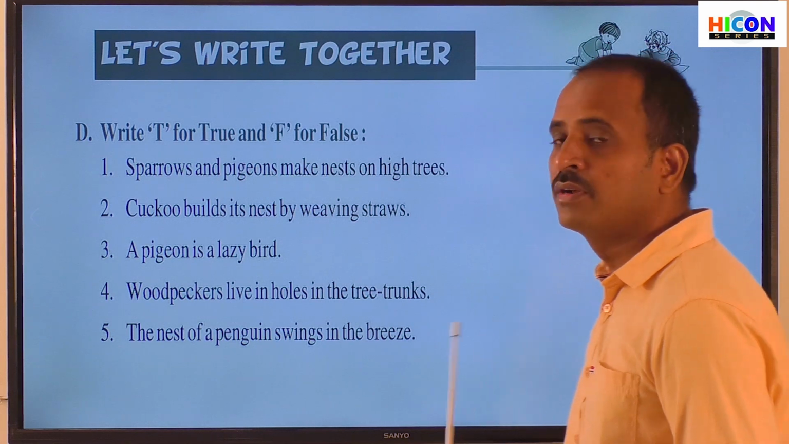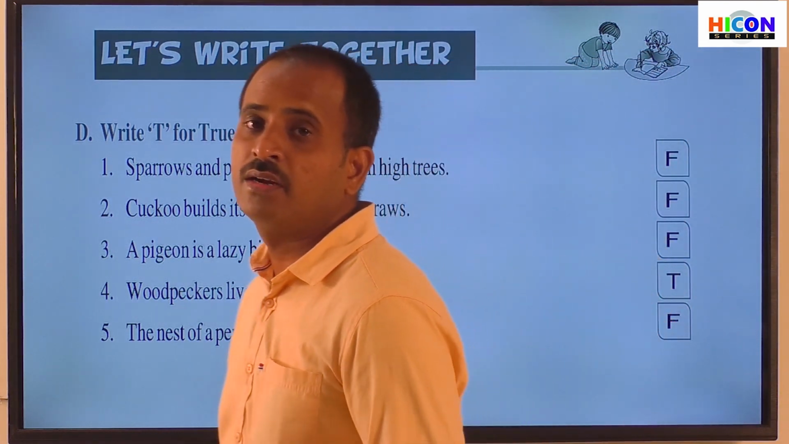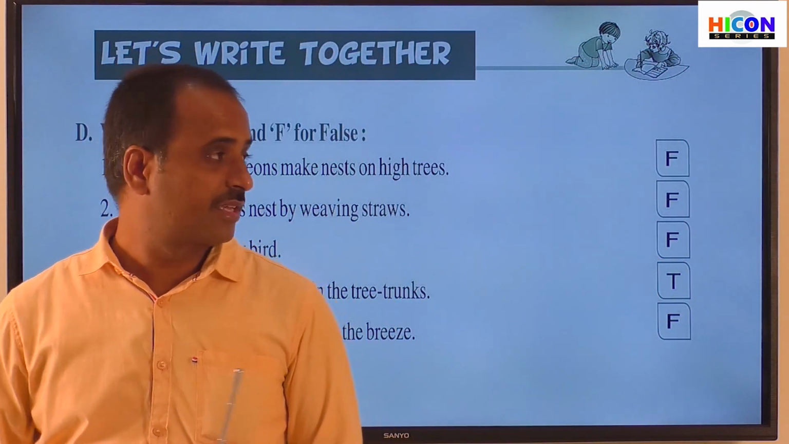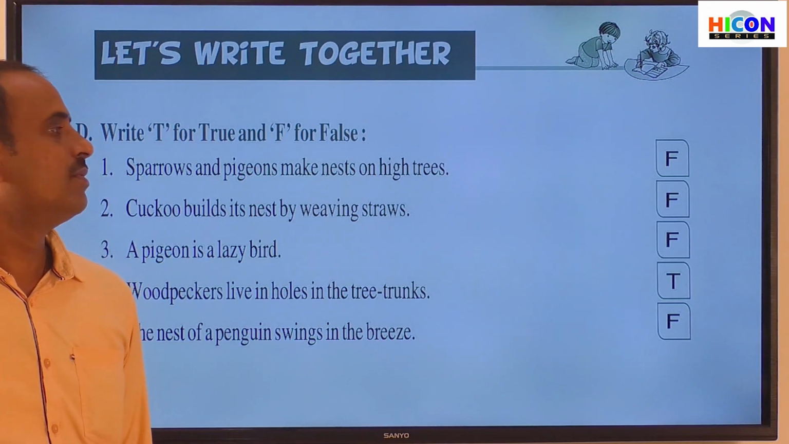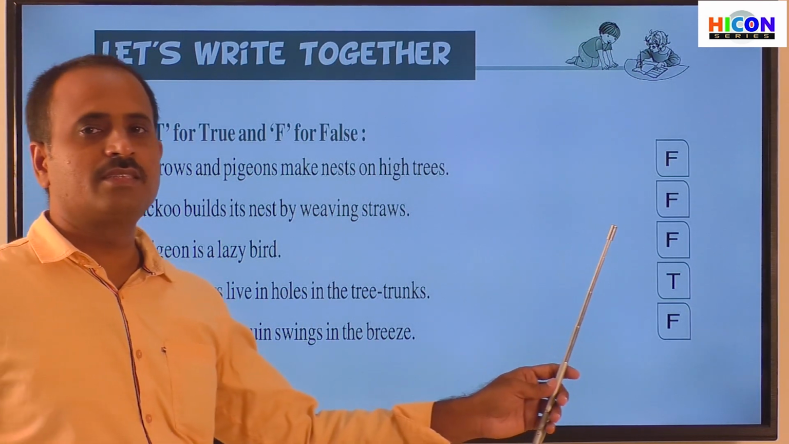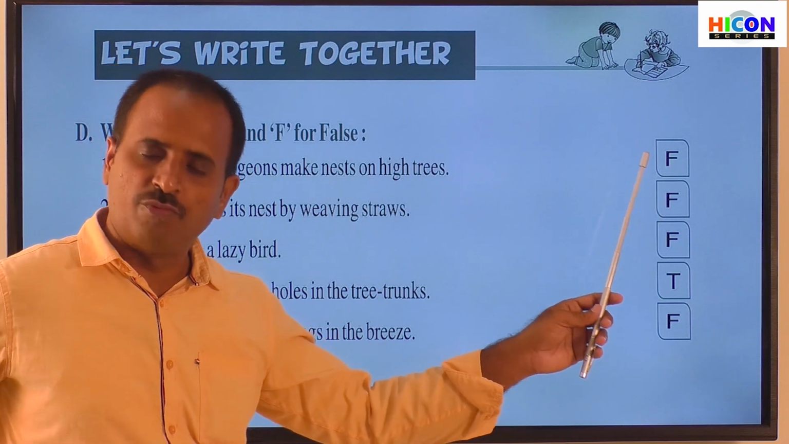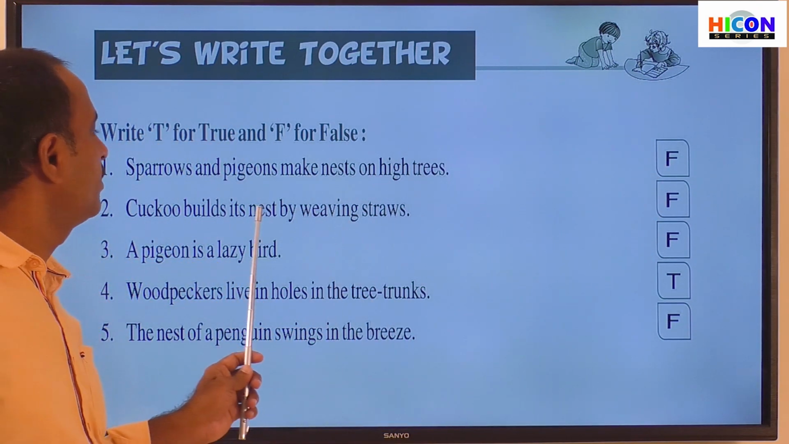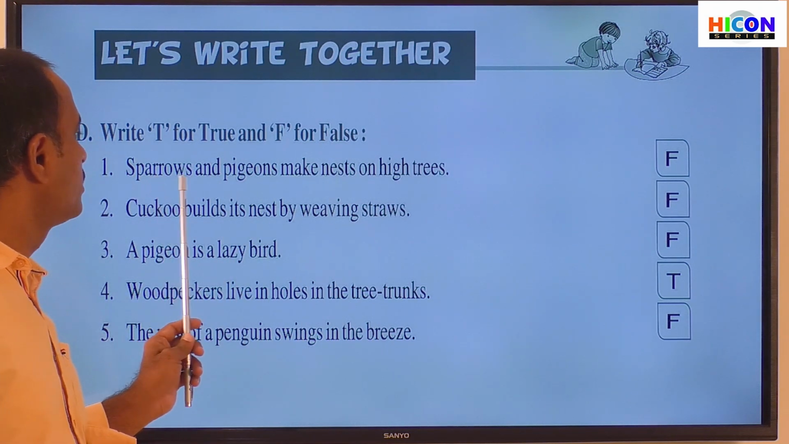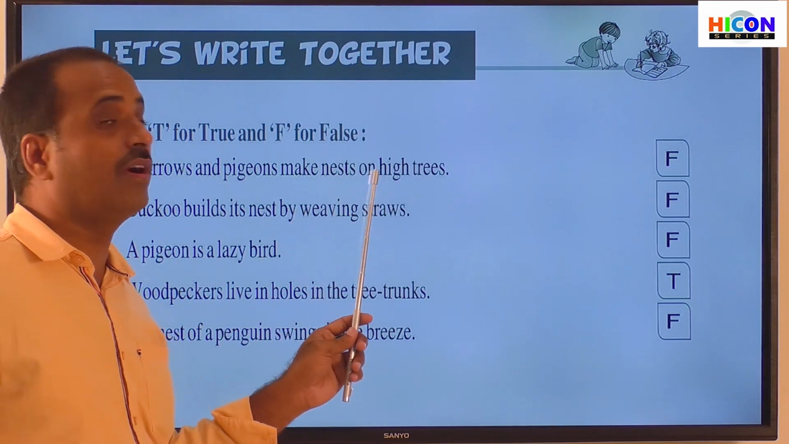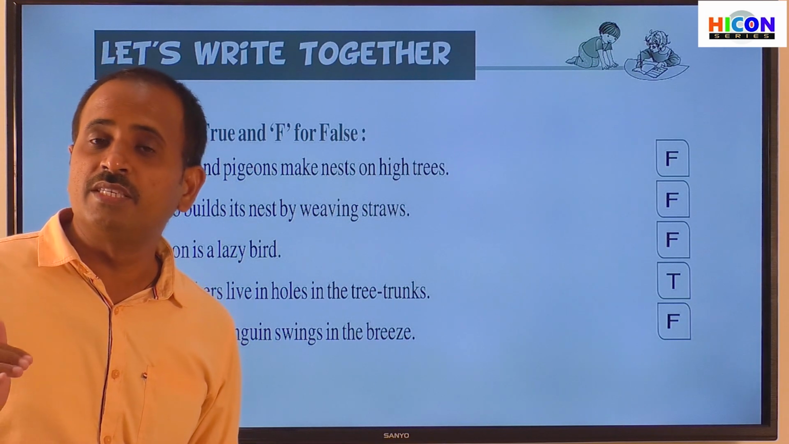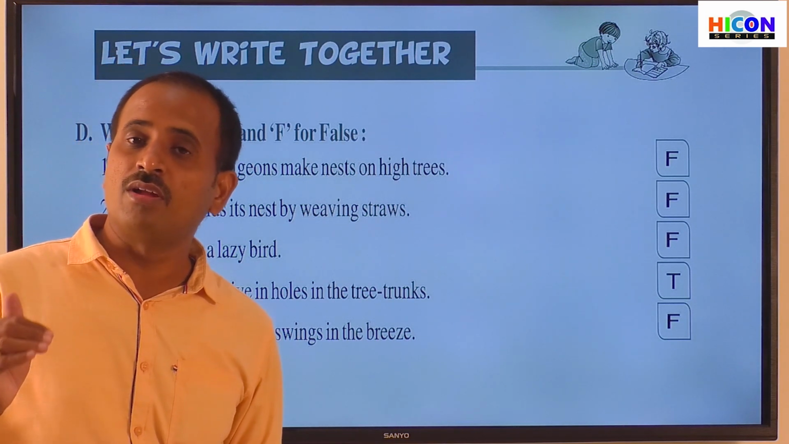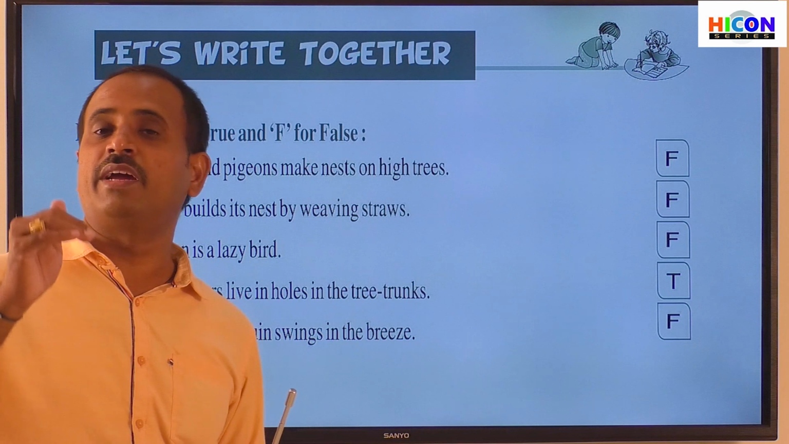So children, look at the screen. You are observing the answers on the screen. So what is the answer for the first sentence? It is F. F means false. That means the first sentence is wrong. So what is wrong in the first sentence? Here sparrows and pigeons make nest on the high trees. So pigeons and sparrows do not make their nest on the high trees.